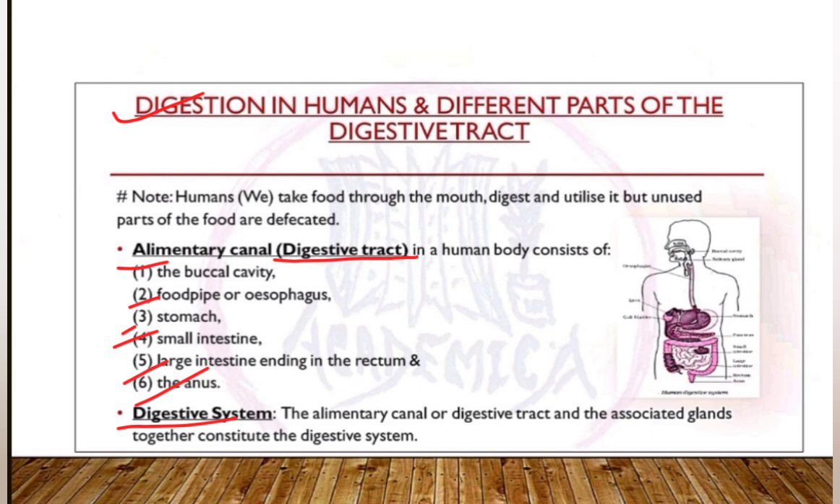Here we can easily see all the parts of the alimentary canal in the diagram on the right side. Later we will discuss all these parts of the alimentary canal in later sections in this chapter. Now we can define what a digestive system is. The alimentary canal or digestive tract and the associated glands together constitute the digestive system.